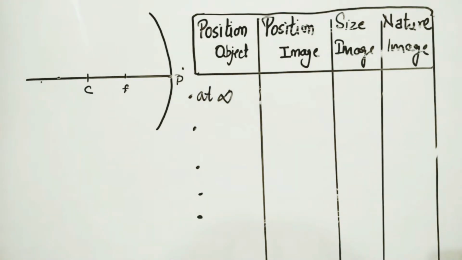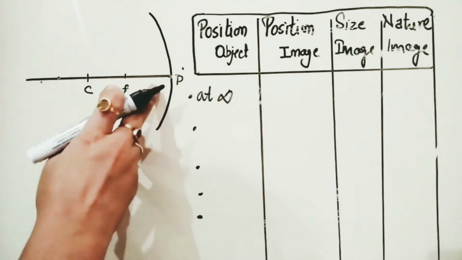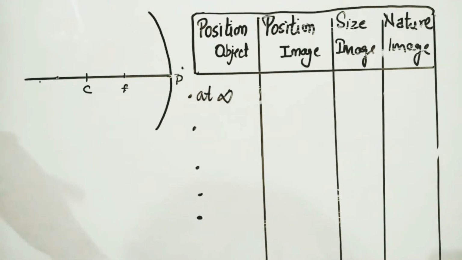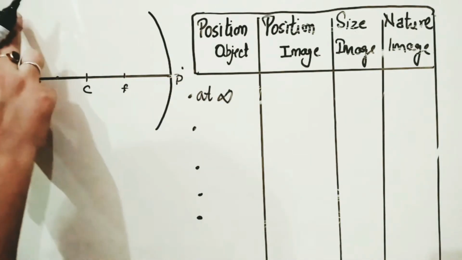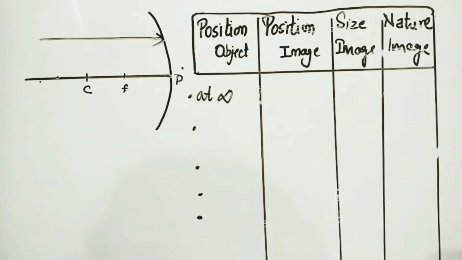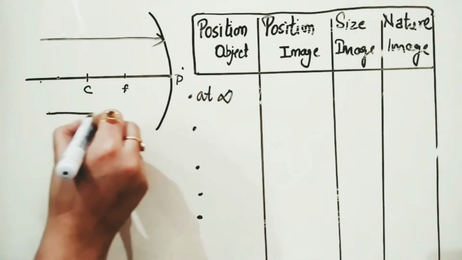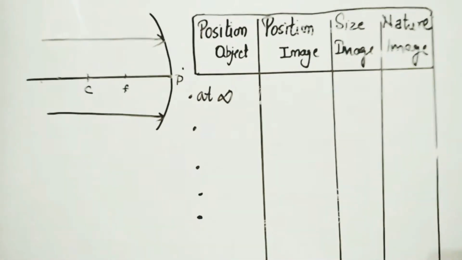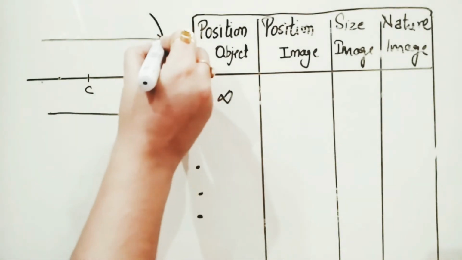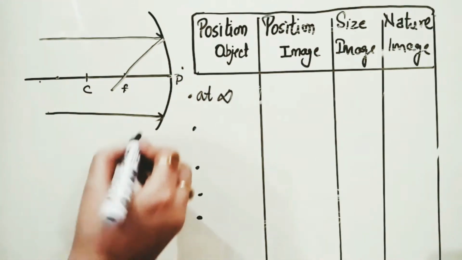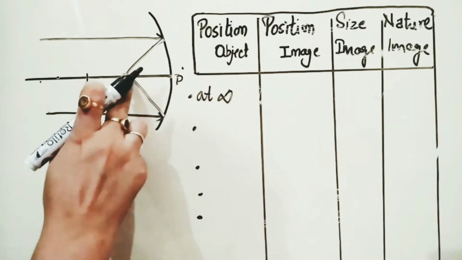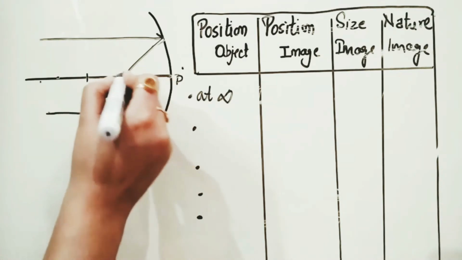Now the first option: when the object is at infinity, meaning we are not able to measure the distance, but some rays are coming parallel, because they come from a distant source. So again using the same rule, we take 2 rays, the first like this and the second also like this. Both are parallel, and rays which pass parallel to the axis of the mirror will pass through the focus. This is the first ray, and this will be the second. Now where are both meeting? At the focus. So we can say the image is formed at the focus.